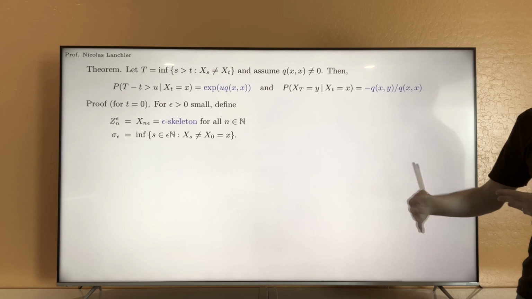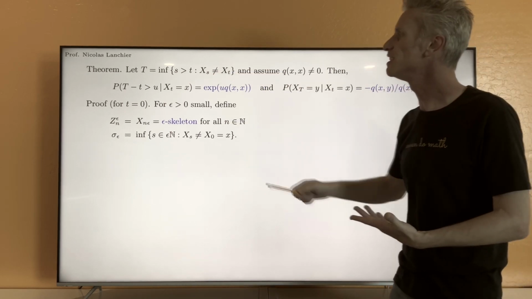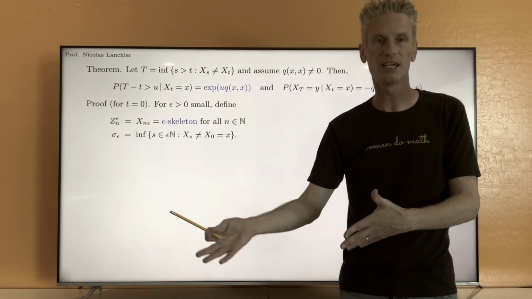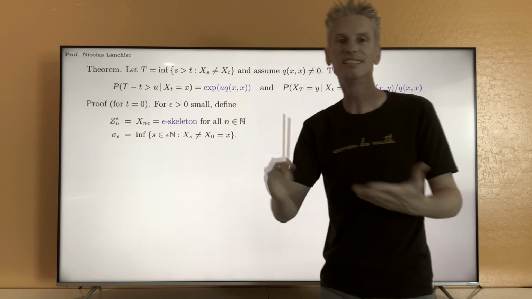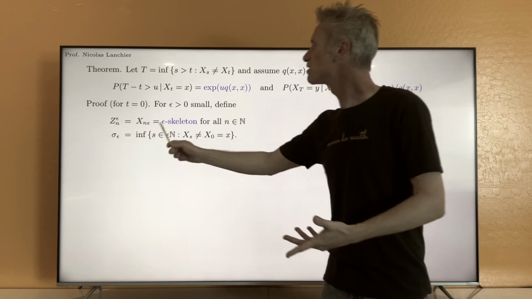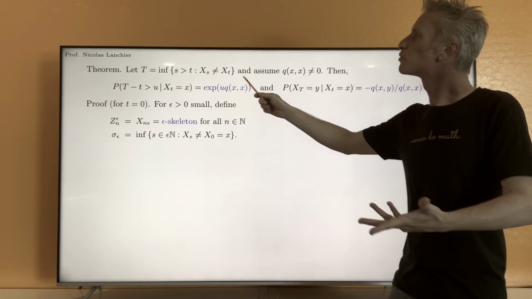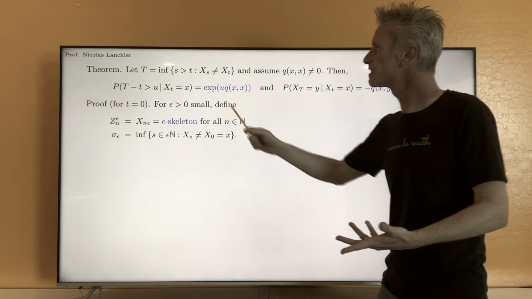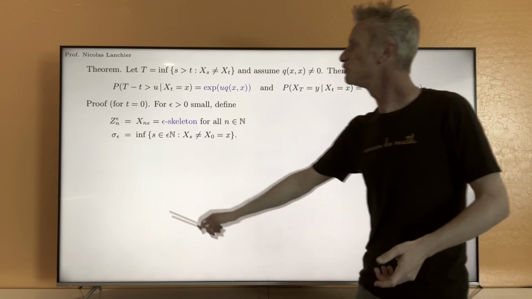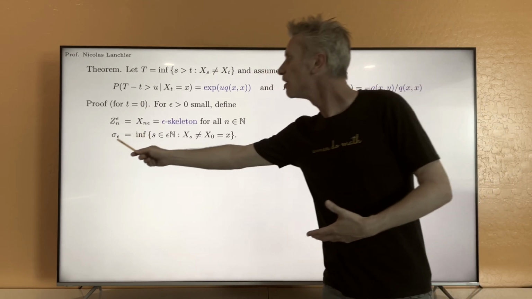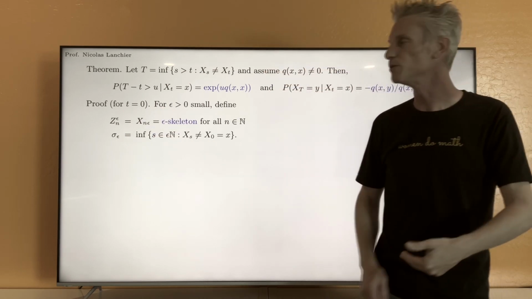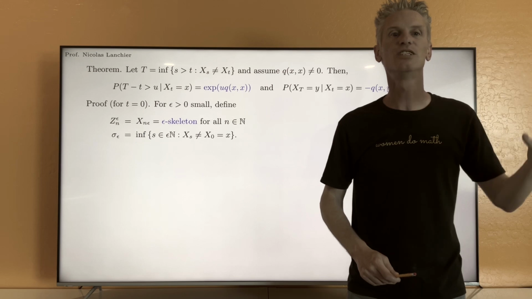And you see that here time t plays an important role. So the idea will be to basically prove that this result is in fact true for this discrete time Markov chain, and use the fact that in the limit when epsilon goes to 0, this process indeed describes accurately the continuous time process. So the idea is kind of to prove the theorem for this new process, and for that I need to introduce some kind of analog of time t. That's going to be the time sigma sub epsilon.